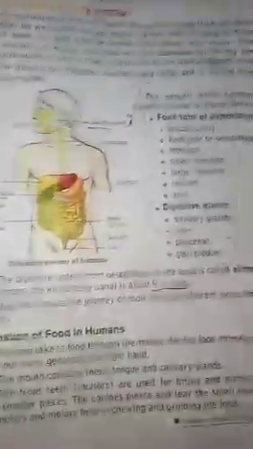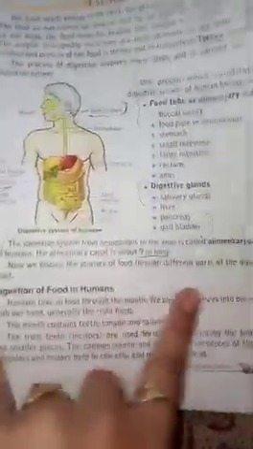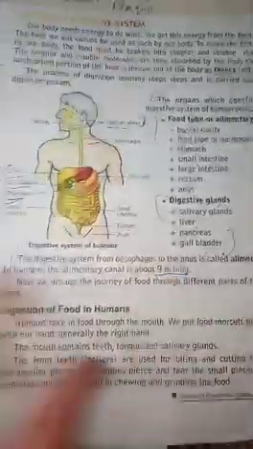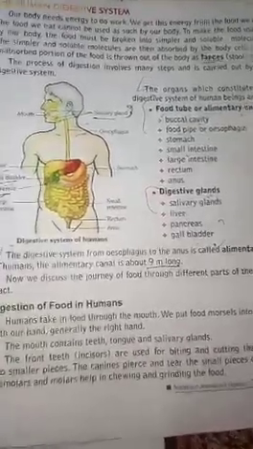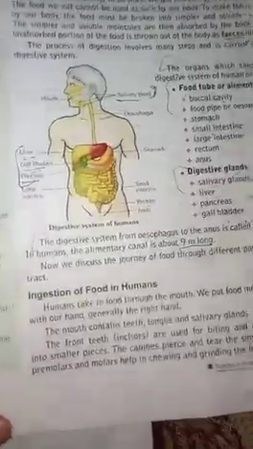The digestive system from the oesophagus to the anus is called the alimentary canal. We have read this earlier also. The length of the alimentary canal is 9 meters. Our alimentary canal, the food tube, is 9 meters long. Now we will discuss all these parts.